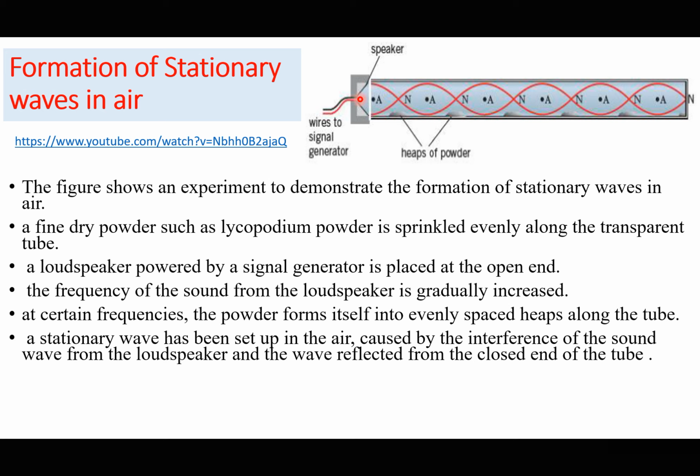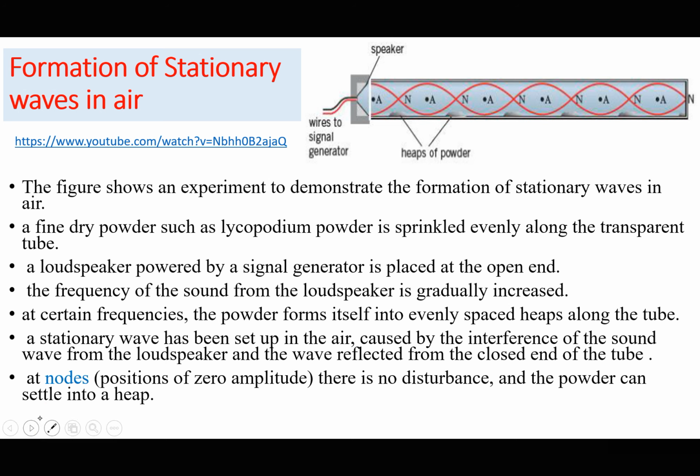So a continuous wave coming from the loudspeaker moving to the right-hand side meets a wave being reflected from the closed end, from the right-hand side to the left-hand side. And when the two waves continuously meet, this results in points where particles are permanently at rest, which we shall call destructive interference later on, and points where particles vibrate with the maximum amplitude, which we shall call points of constructive interference, resulting in nodes and antinodes.